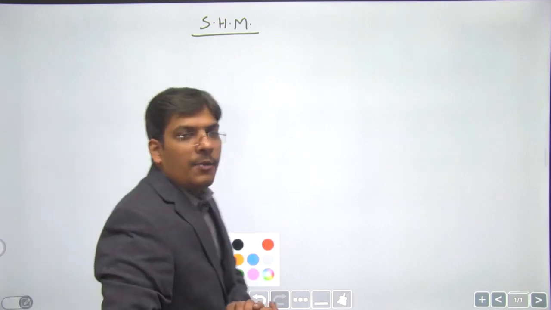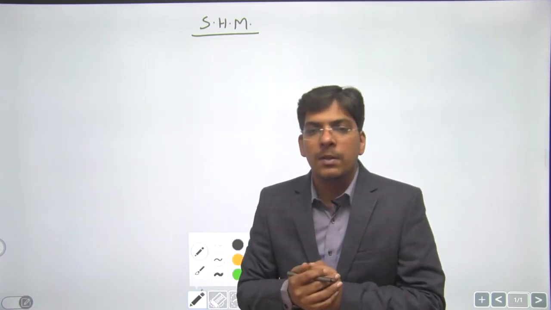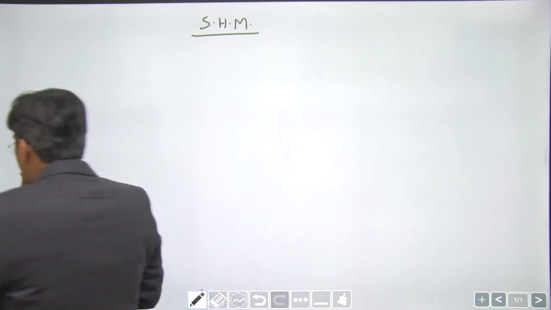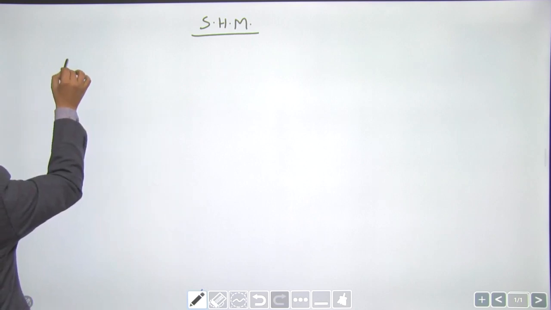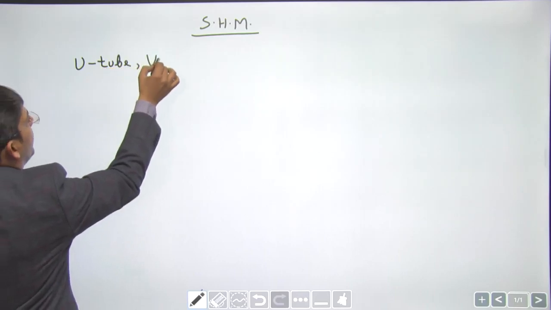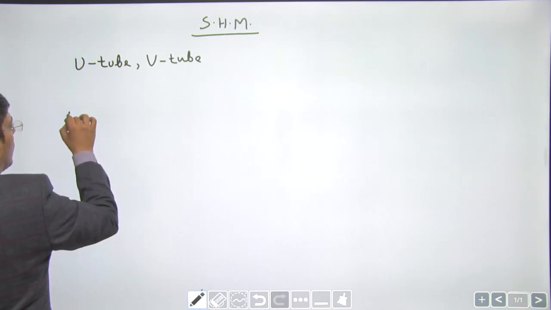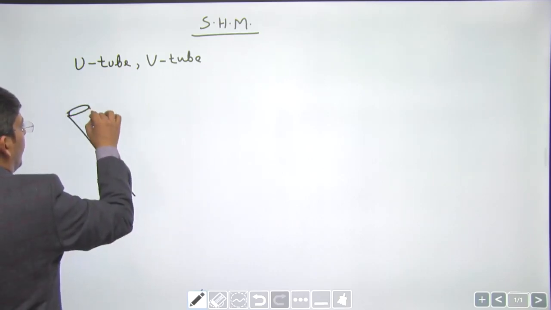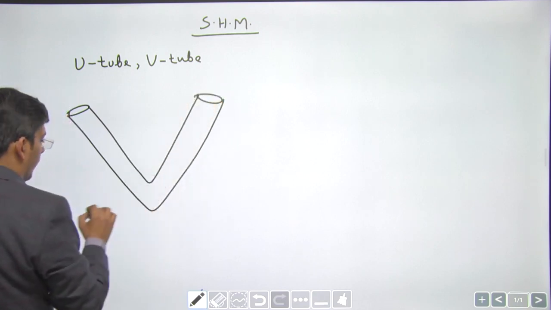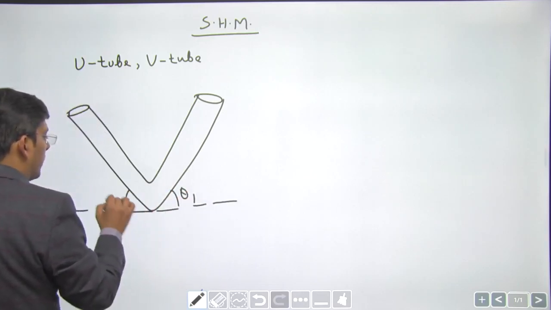Now, dear students, after doing the conventional case of the spring block system, let us discuss some other problems based on oscillation. One is oscillations of a liquid in a U tube, or you can say V tube also we have. First of all, let me write the formula for oscillation of a liquid in a V tube. Let this angle be theta 1, let this angle be theta 2.